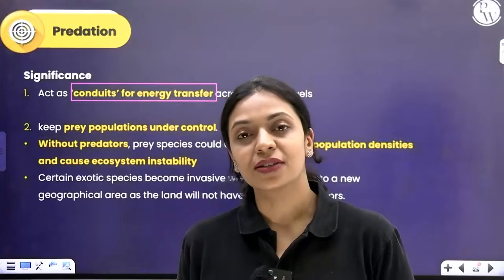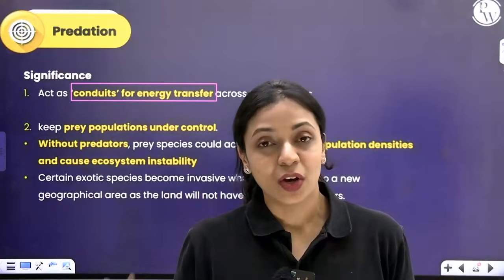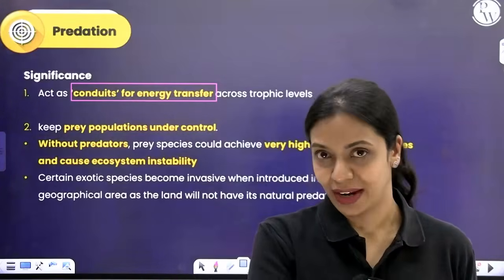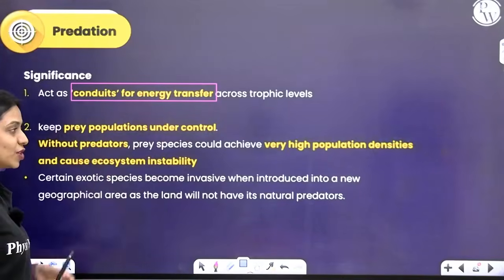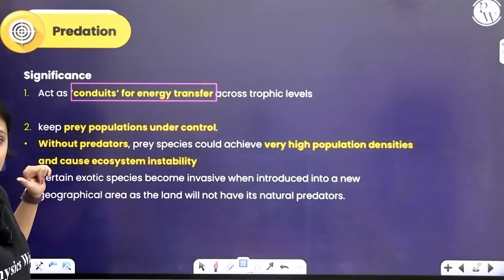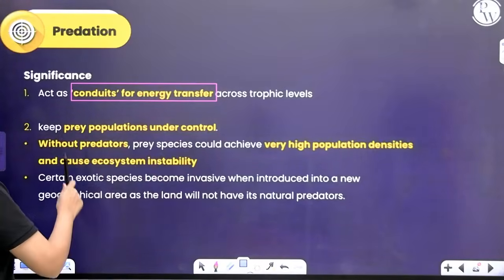So predators do the job of keeping the prey population in check, because they feed on the prey population. Without predators, prey species could achieve very high population densities and cause instability in the ecosystem. I'll give you an example as we move on.